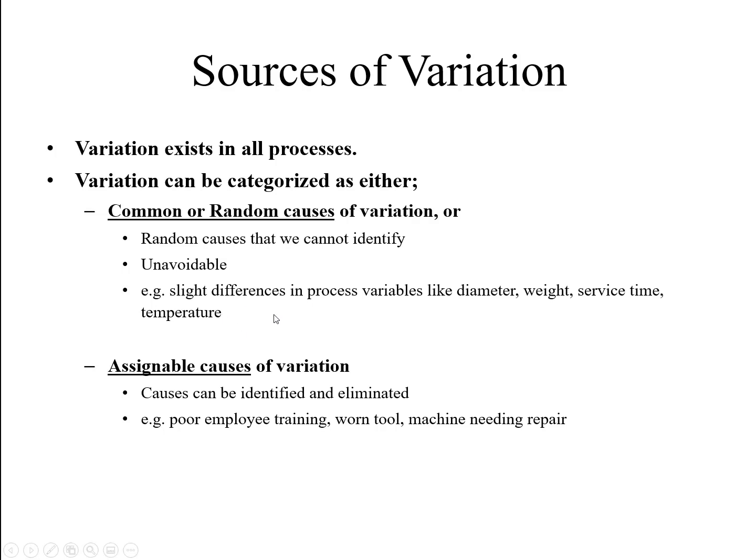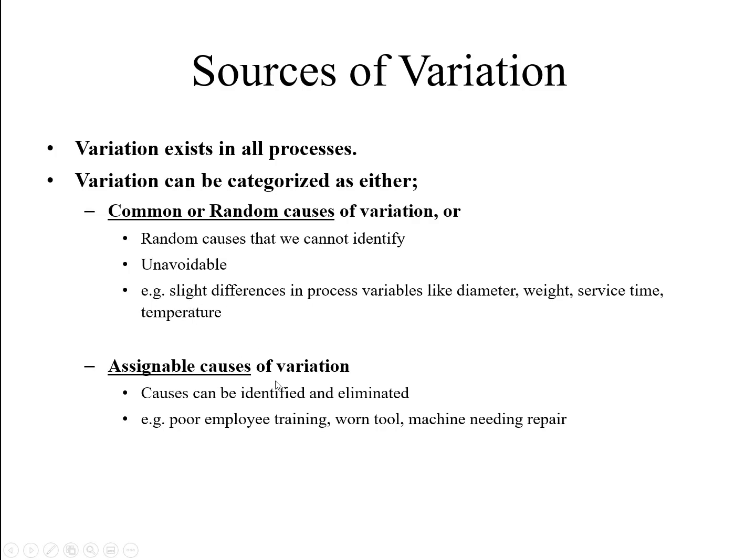Now the question is how to remove this variation. Not 100%, but at least 99%. In order to identify those variations, and then in the future remove them, we need to study some statistical tools. After that we will be able to apply those tools in order to remove these variations.